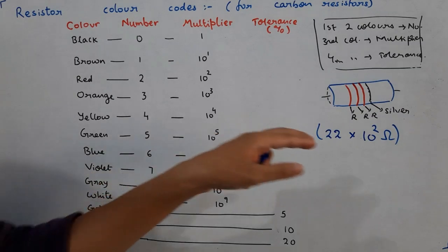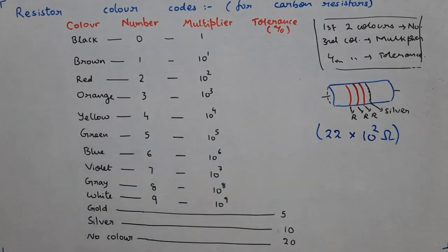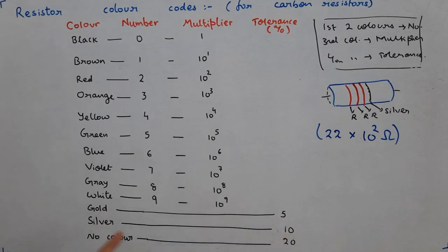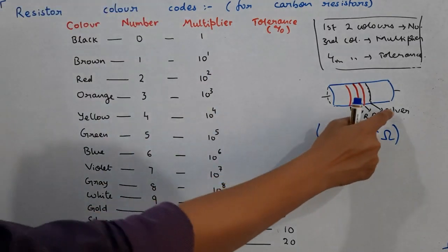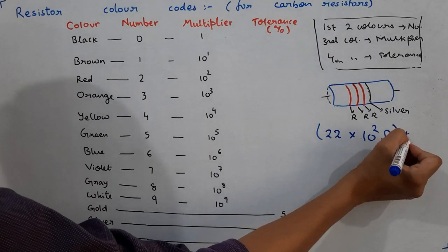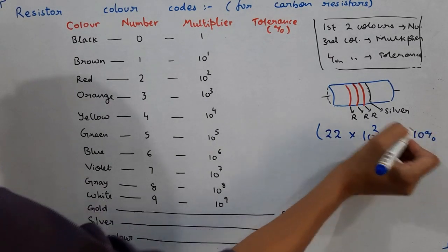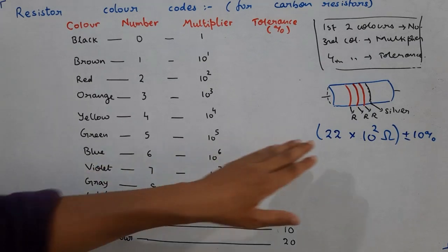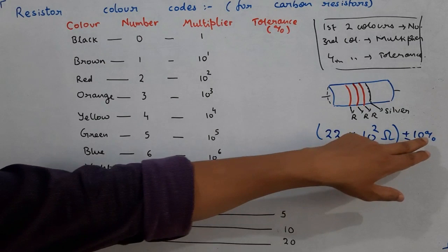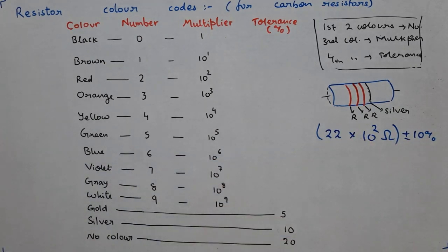And then what about the fourth one? These values which are indicated, there might be some error in them. The fourth part, that is tolerance, has the value 5%, 10% and 20% for colors gold, silver and no color respectively. Here what is the color? Silver. What is the tolerance value for silver? 10%. So we will write plus or minus 10%. That means the value of resistance will be this much ohm. It can exceed this or it can lag behind this value by a maximum of 10%.